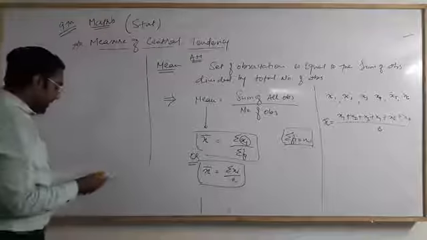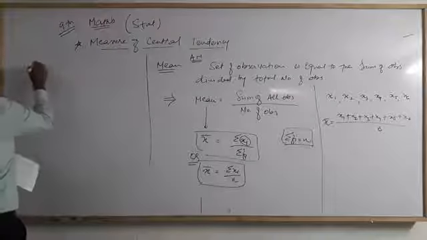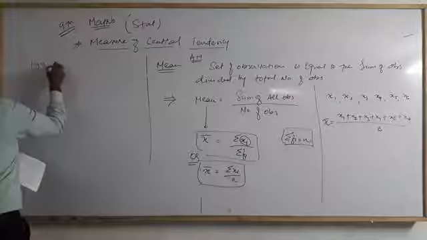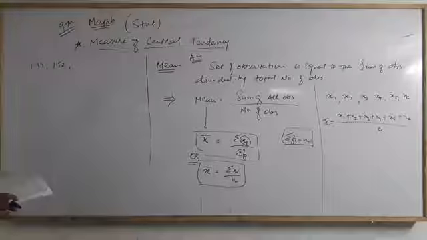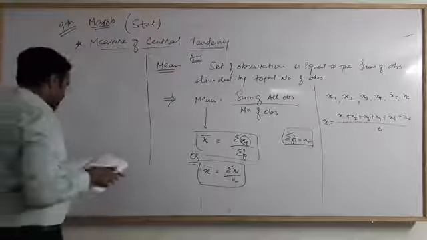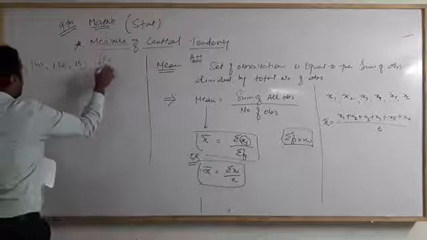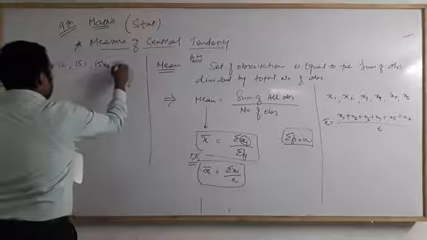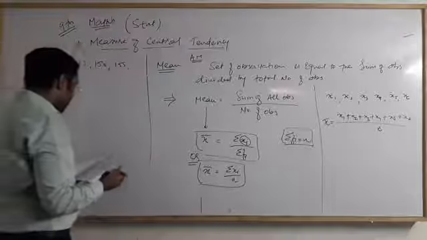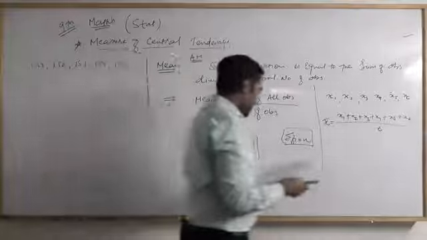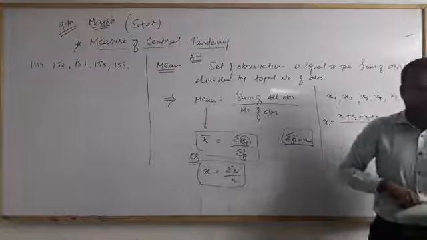If the heights of 5 persons are 144 centimeter, 152 centimeter, 151 centimeter, 158 centimeter, 155 centimeter respectively, find the mean height of the given data.